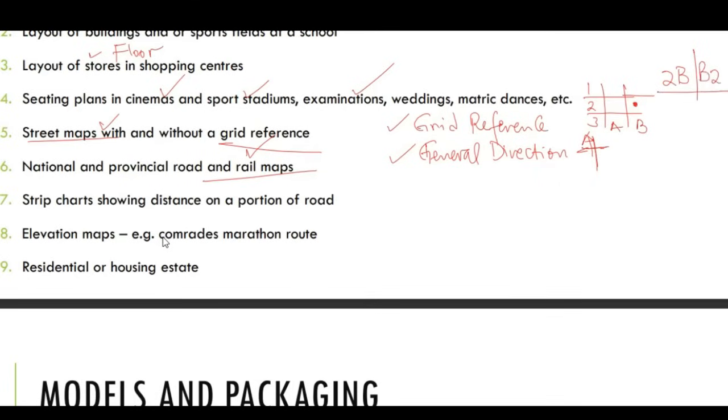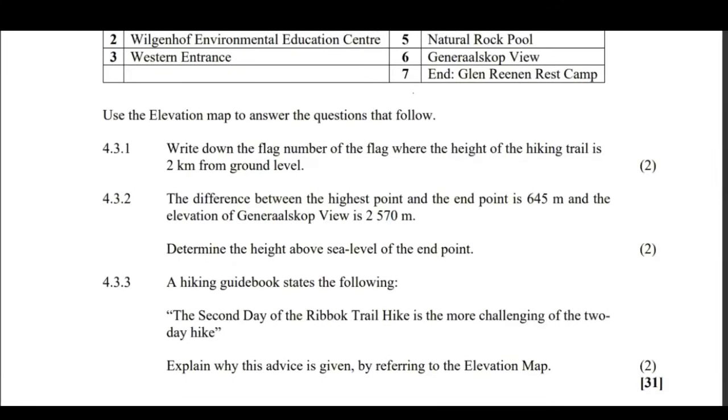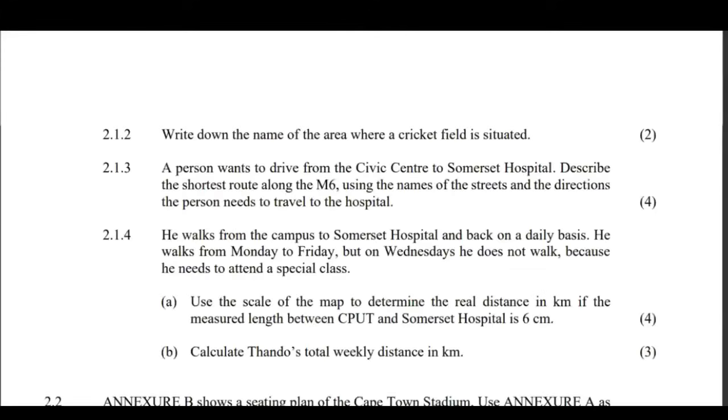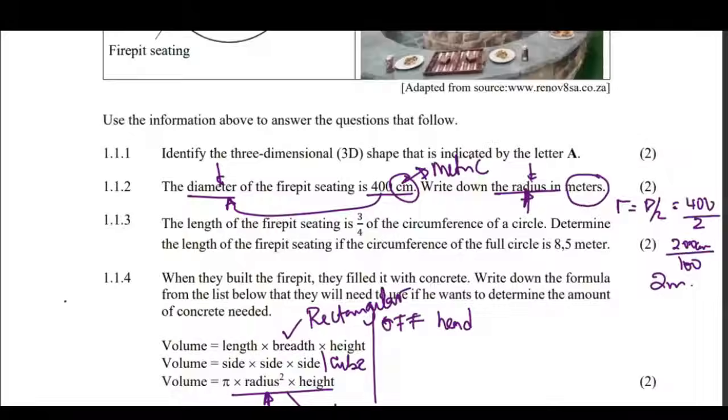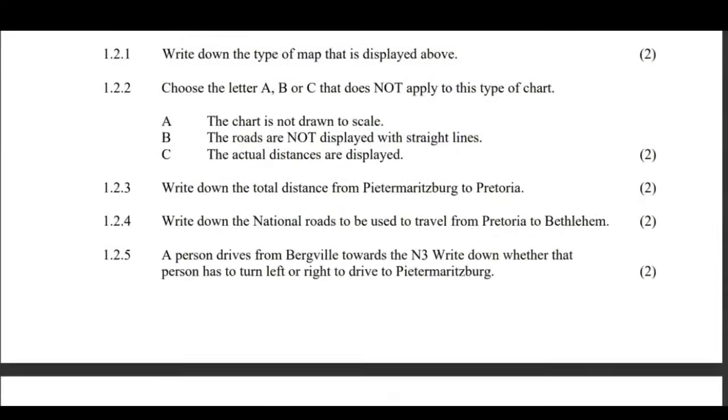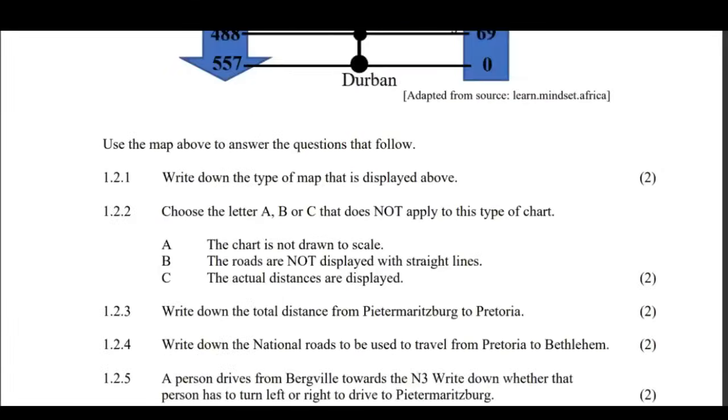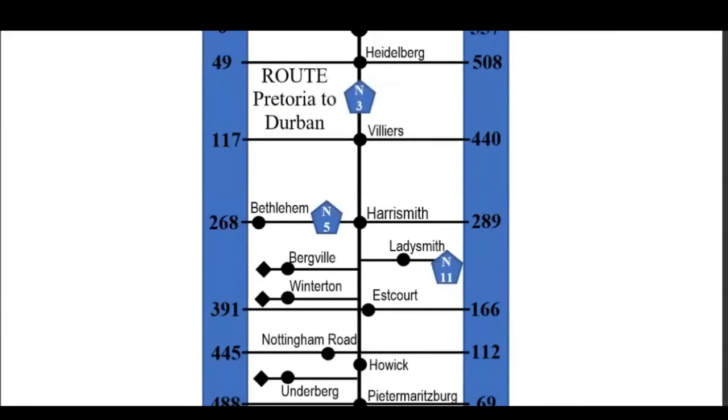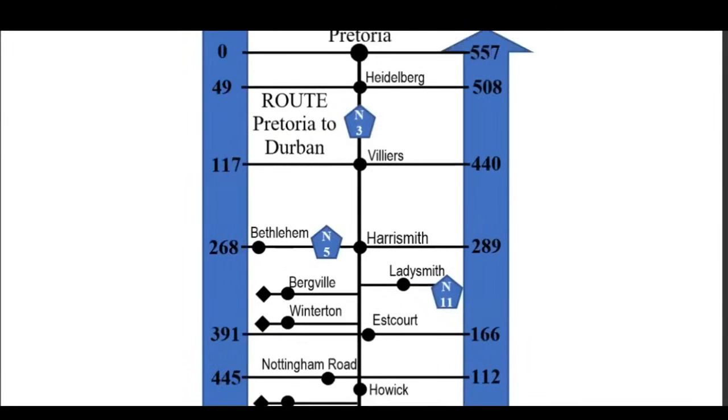You see that? Okay. The street chart I've just showed you in one of the questions here, it was question 1. That's how we know the street chart. This is what we call the street chart, or you can call it a route map because it shows a route.